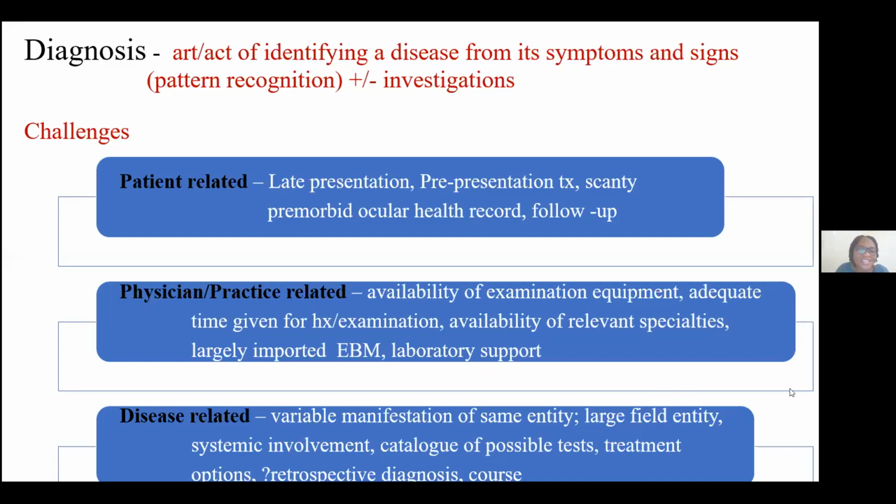Then the disease itself, I tell you, uveitis is not a very friendly disease for anyone, because even the same entity could have variable manifestations. Think of tuberculous uveitis. It could present just as an anterior uveitis, or it can be a panuveitis in another patient. It's a wide field: we are talking of an anatomical section in the eye, right from the iris back to the choroid, and its neighbors, including the retina.